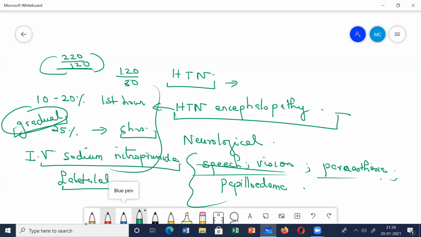This is an emergency situation. Don't wait, don't give drugs orally and wait for it. You have to give parenterally, but very carefully you have to monitor it, that slowly, gradually you have to reduce the blood pressure. Clear? Okay.